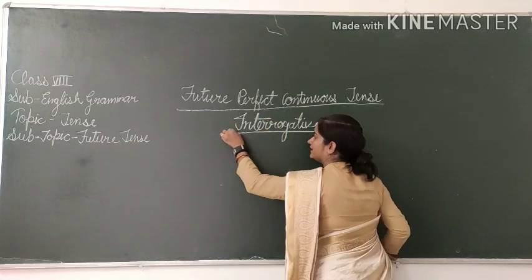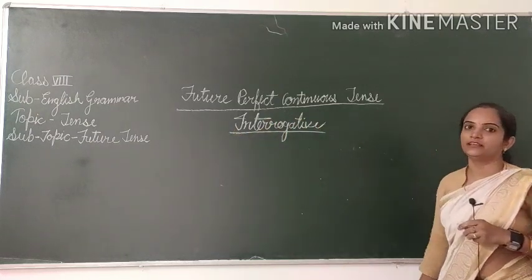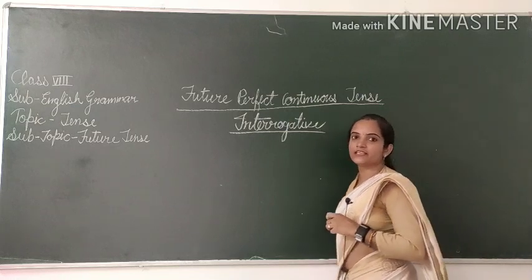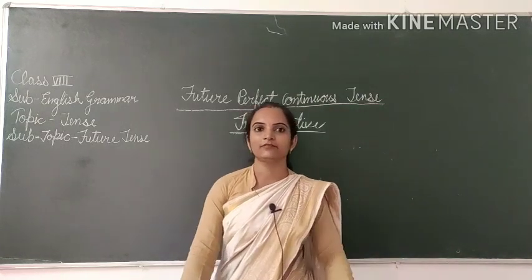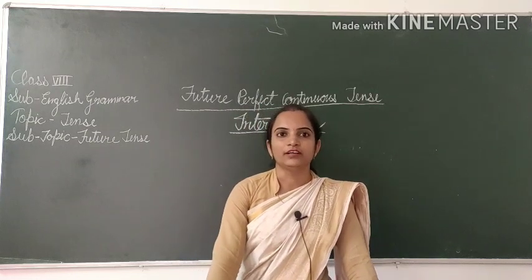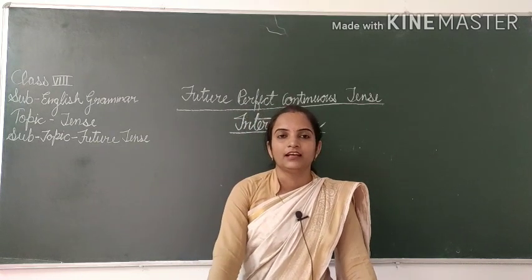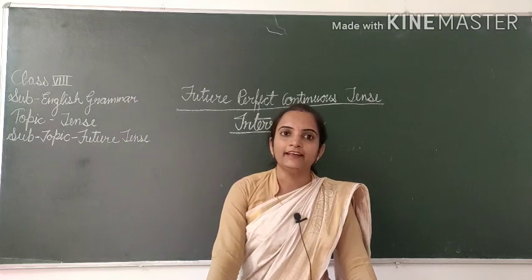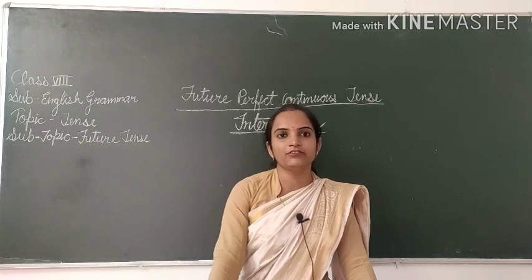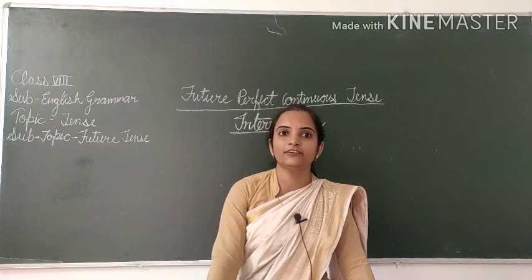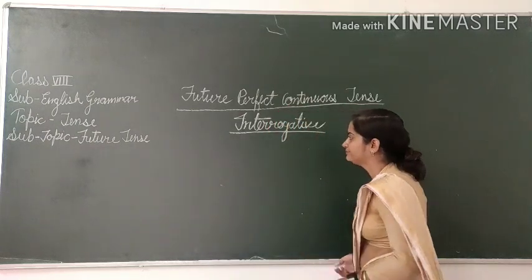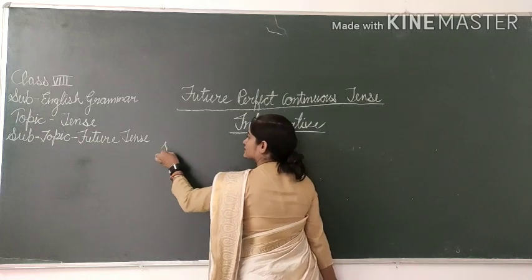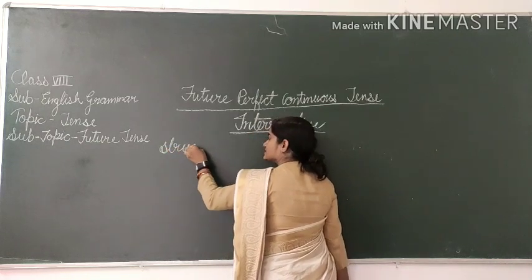You know very well there is two structure in interrogative sentence. First is question start with helping verb, and second one question start with WH word, means question word, and we can add not also in interrogative sentence, that is called interrogative negative sentence. So let's start to learn it. Firstly we will follow the structure.